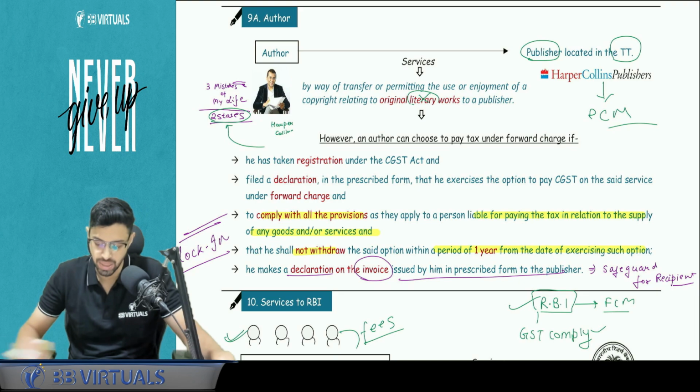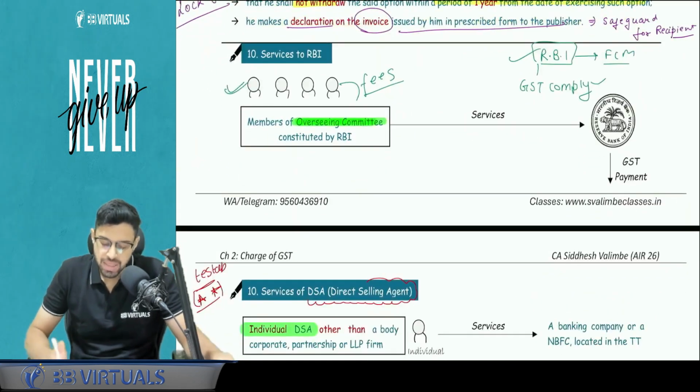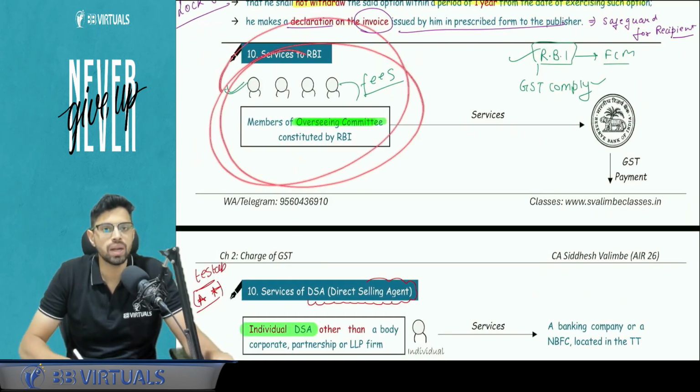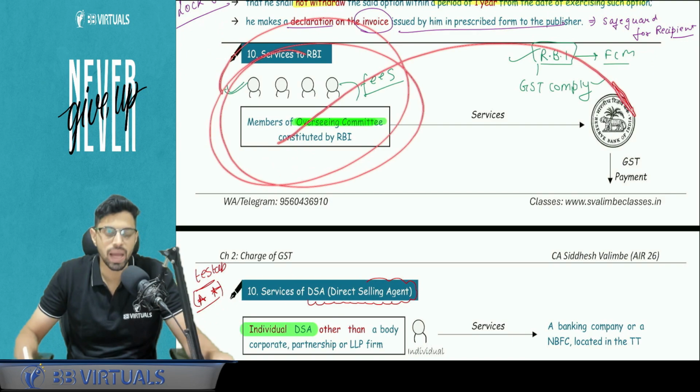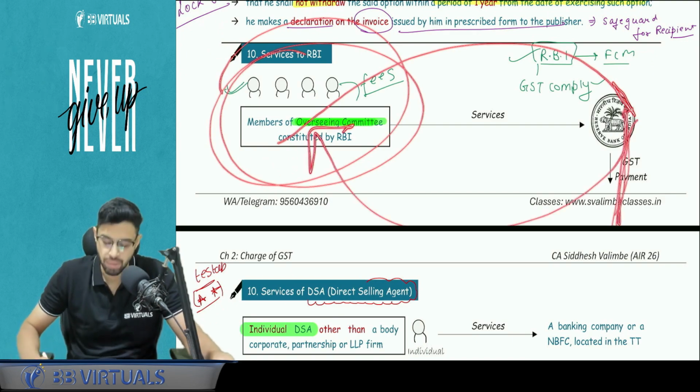He cannot go under RCM. Is this clear? Okay. Services to RBI. So there is an overseeing committee. Whatever services are being given to RBI, RBI pays fees to the people of that overseeing committee. Tax will be paid under RCM by the RBI.